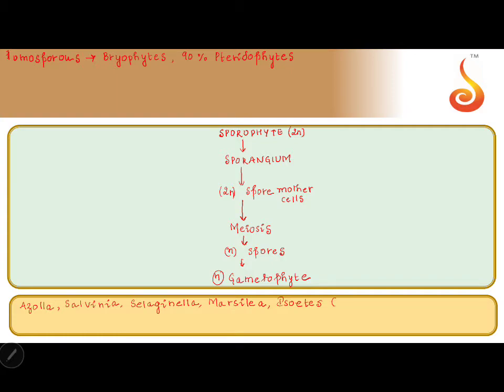These genera, which are 5 here, are heterosporous. This is evolution. Completely homosporous is evolving to become heterosporous. Whereas the heterosporous condition is seen in these 5 genera of pteridophytes, and all gymnosperms and all angiosperms are heterosporous.